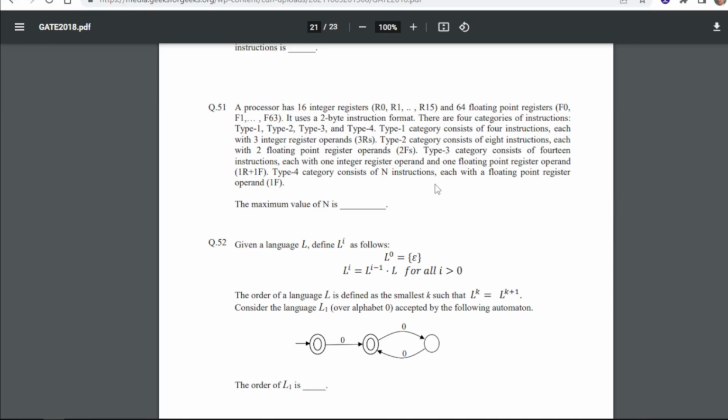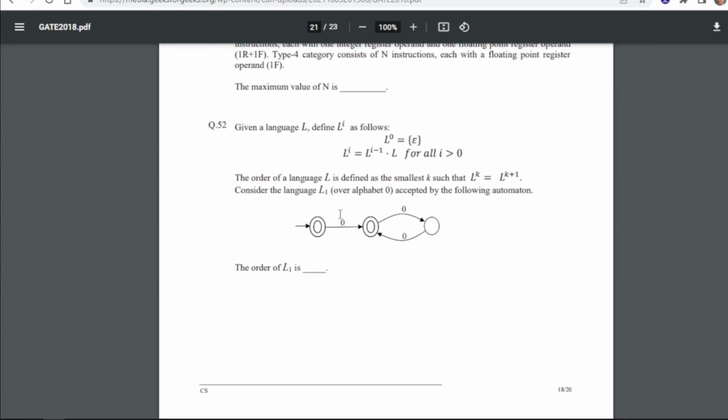Type 3 category consists of 4 instructions, each with 1 integer register operand and 1 floating point register operand. Type 4 category consists of n instructions, each with a floating point register operand. So the maximum value of n is, so for 51 our answer will be 32.